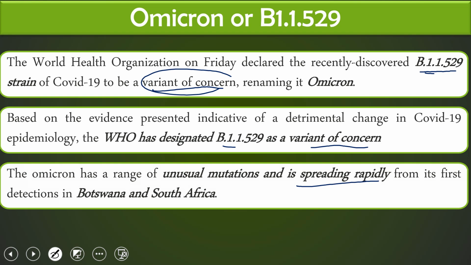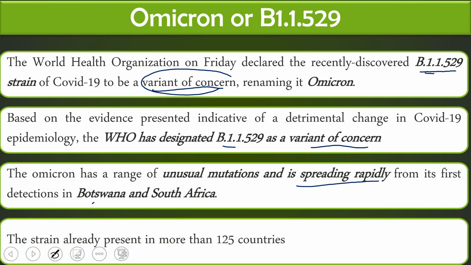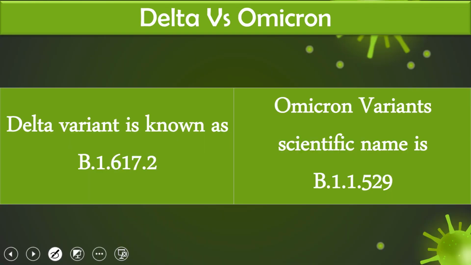This Omicron variant was first detected in Botswana and South Africa. This strain was first discovered on 24th of November, and till today it has spread to more than 125 different countries. So its rate of transmission is very fast. In India, the first case was found on 2nd of December, and till today more than 1500 cases have been found in more than 26 different states of India.